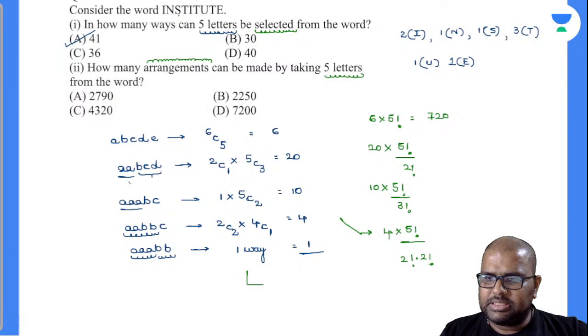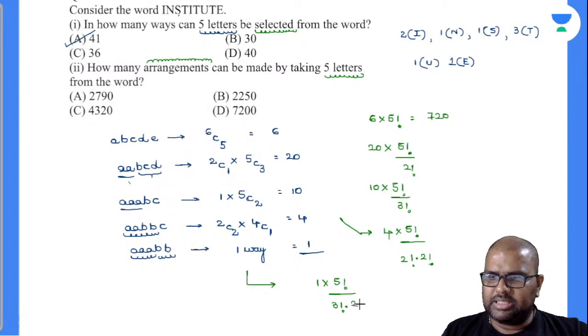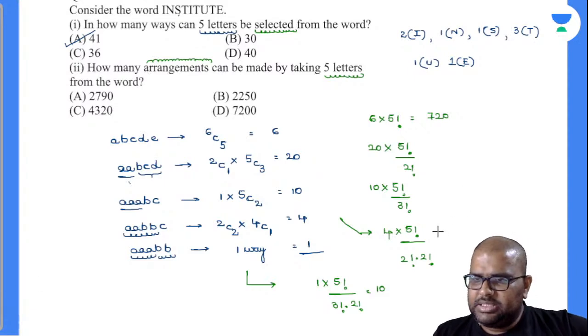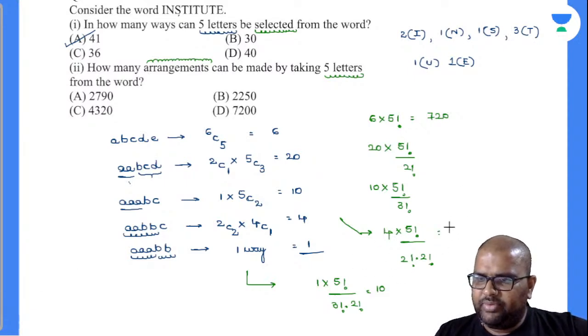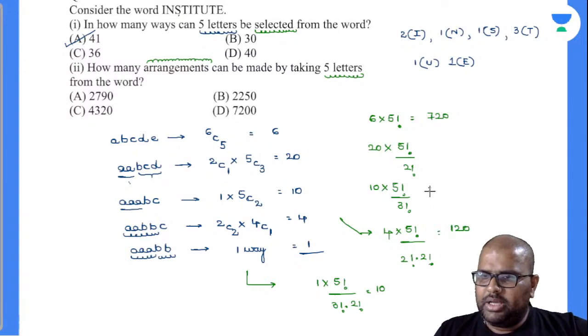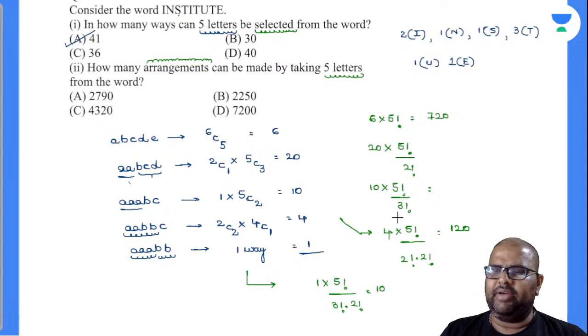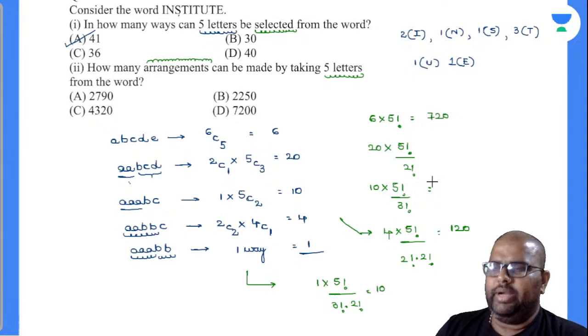This one? Yes. So this one, 1 into 5 factorial by, so triple A, so 3 factorial into 2 factorial. So let's count all those things. This is 10. Everybody knows. Am I right or wrong? 5C3. This is 2 into 4. 4 will get cancelled. So this will be 120. And this will be how much? 5 factorial by 3 factorial. So 5 into 4, 20. Is it 200? Yes, it is 200.